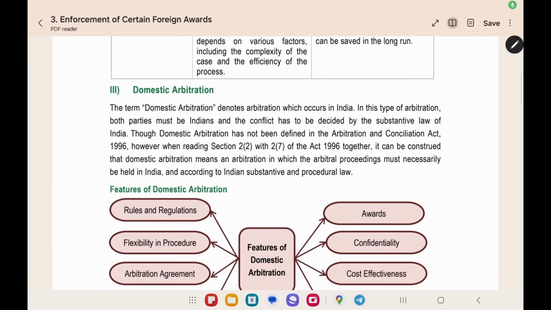The next type of arbitration we are going to see is domestic arbitration. Here it is given that domestic arbitration denotes an arbitration which occurs in India. In this arbitration, both the parties must be Indian. As we saw already, there will be two Indian parties. Only then the arbitration will be a domestic arbitration.